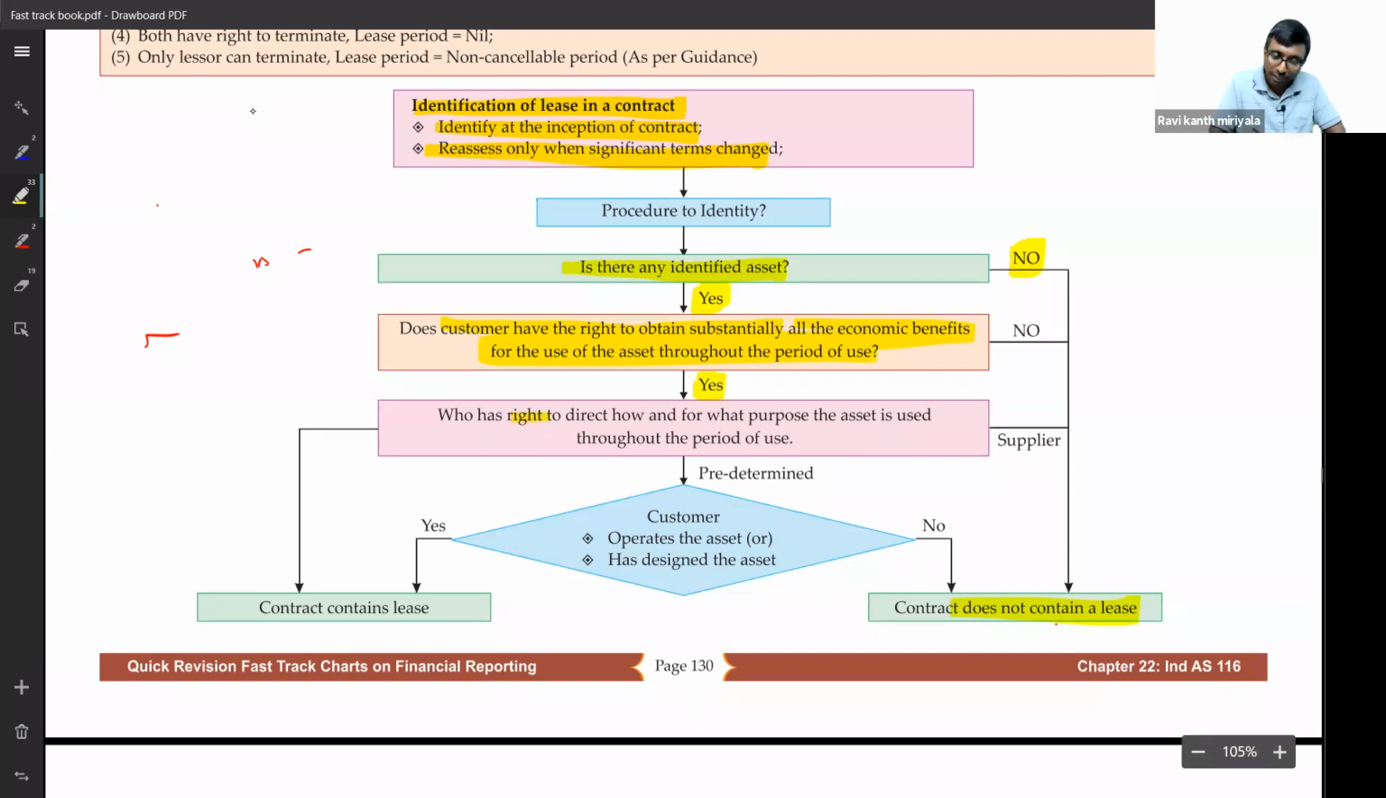Next, who has the right to direct how and for what purpose the asset is used? Who is using it exactly? I said Britannia only will decide everything from top to bottom, and the owner will just be keeping quiet. Then I say yes. The minute you say it is by the customer, here we have the trade customer, then obviously lease is included. It is lease. It is not sale of goods.